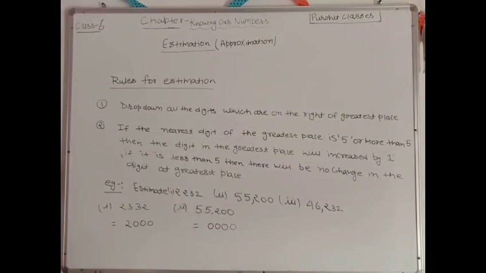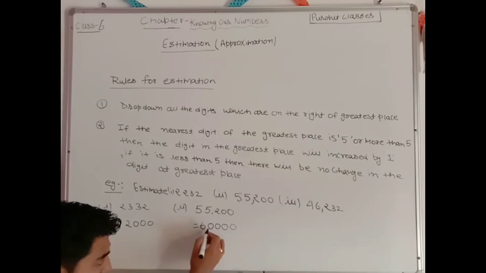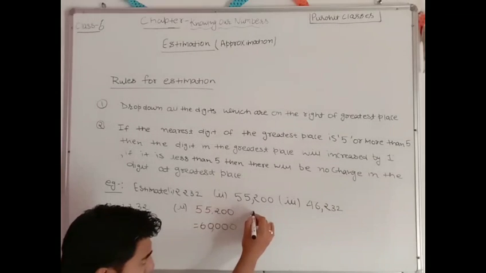Now think about the greatest place. If the nearest digit is 5 or more than 5, then the digit in the greatest place will increase by 1. So this 5 will increase by 1 and it will become 6. So the answer will be 60,000. Understood?